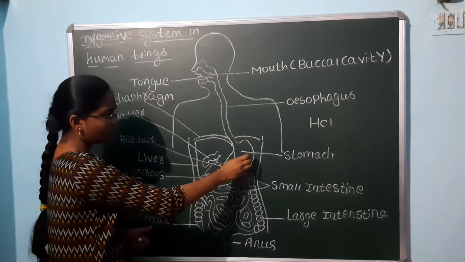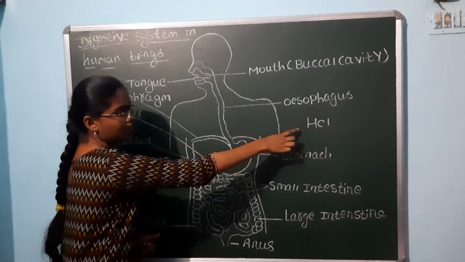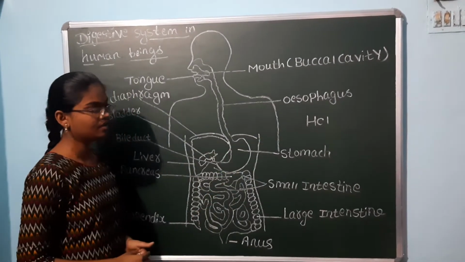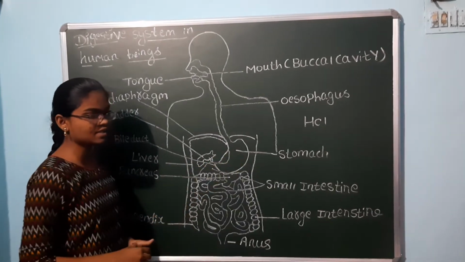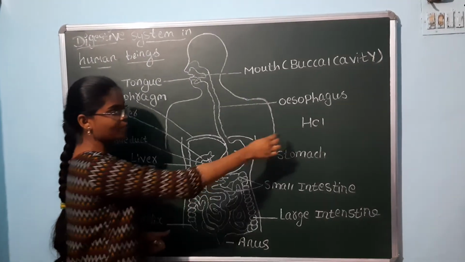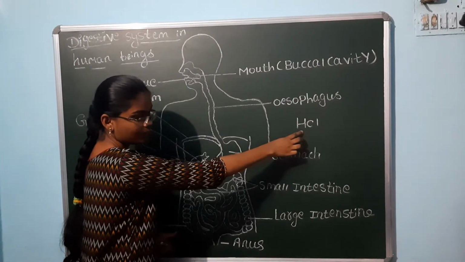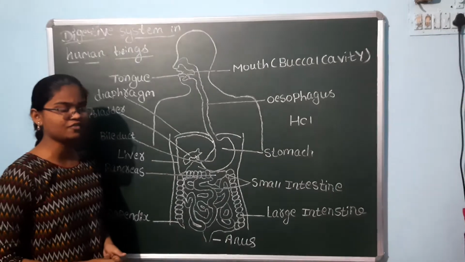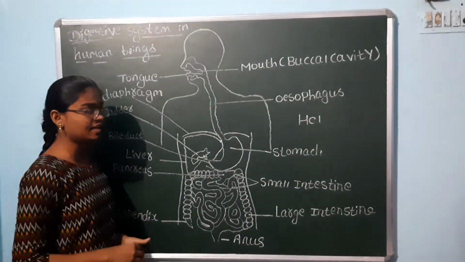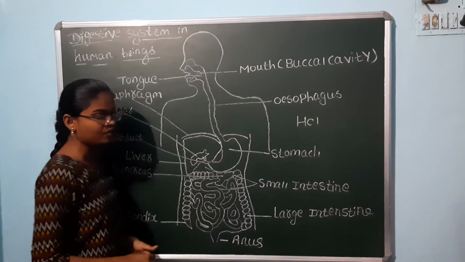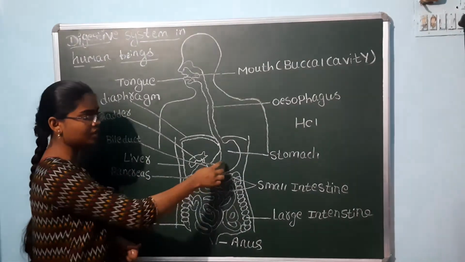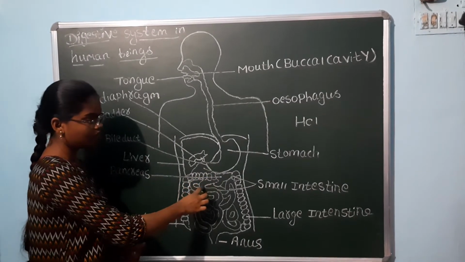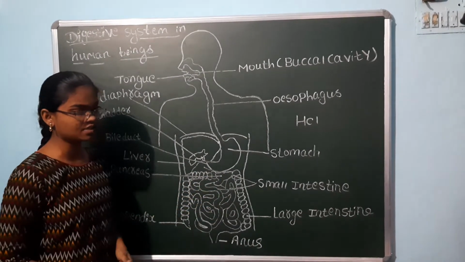Now we have seen that hydrochloric acid is released in the stomach. It is a very strong acid. In the stomach, mucus is there, and that mucus protects against the hydrochloric acid. Sometimes you have heard of people suffering from acidity. This acidity is because of excess release of hydrochloric acid. From the stomach, the food is passed into the small intestine through the sphincter muscles.